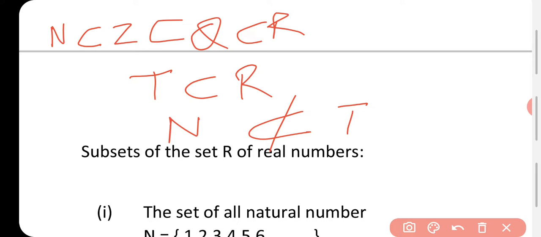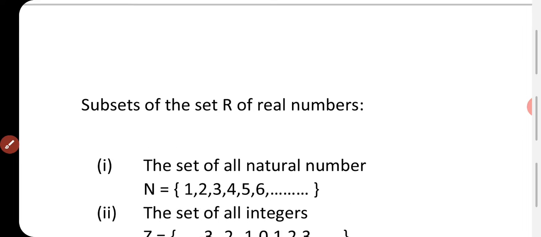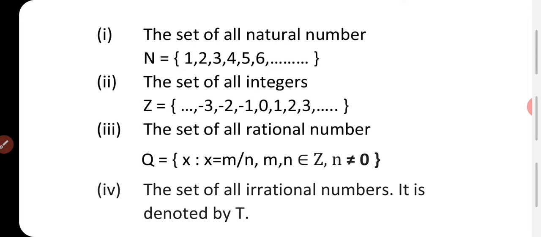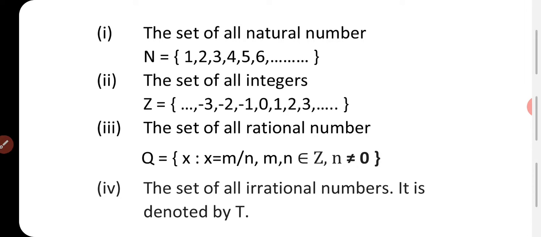Neither an integer nor a rational number is a subset of irrational number. Clear this thing? See, the subsets of set R of real numbers, this is all we have done: the set of all natural numbers, the set of all integers, the set of all rational numbers, the set of all irrational numbers, which is denoted by T. I hope this topic is clear to all of you.